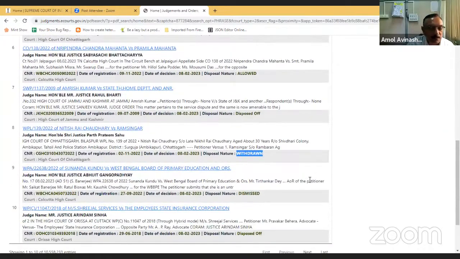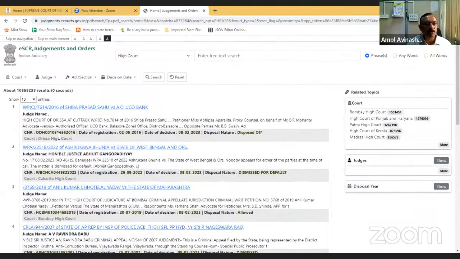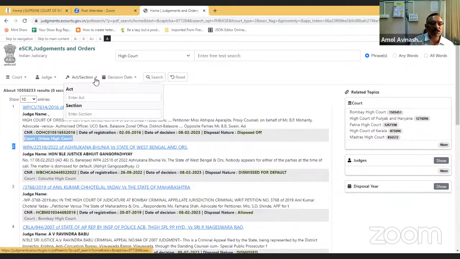Yeah, that is added value to this. CNR number is also there, date of registration. So from which court the judgment is. Now this is for all High Courts, one court. So we have given from which High Court the judgment is and all. So same, judge wise, act section wise, then decision date wise.